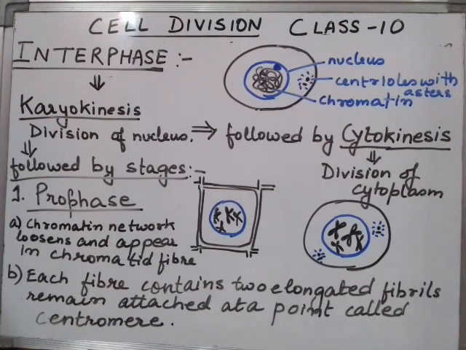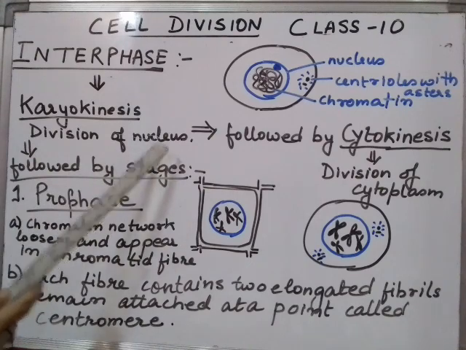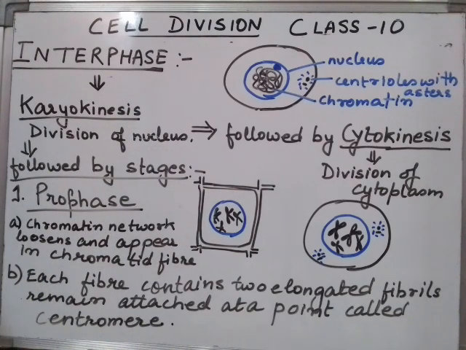If you flash back to your previous classes, recall what prokaryotes and eukaryotes were. Karyo means nucleus. So karyokinesis is the division that takes place in the nucleus of a cell. So the nucleus divides into two.